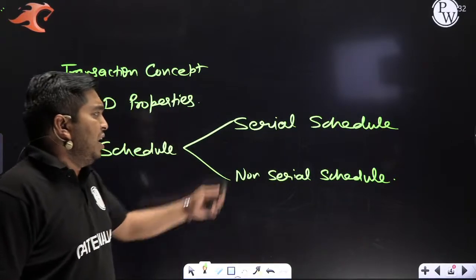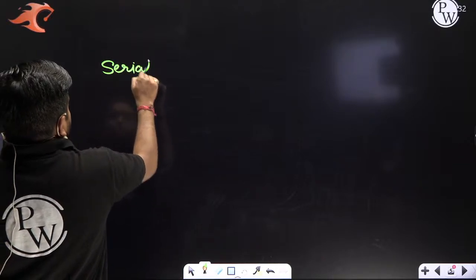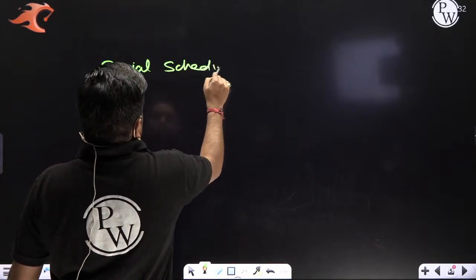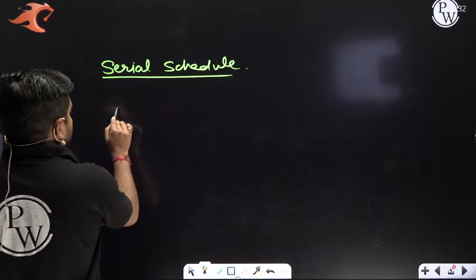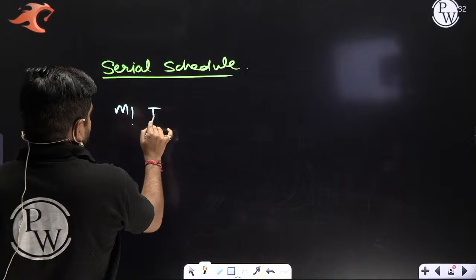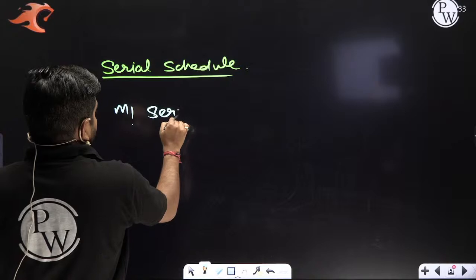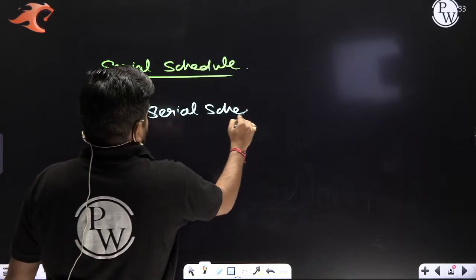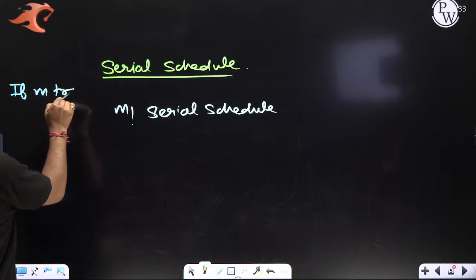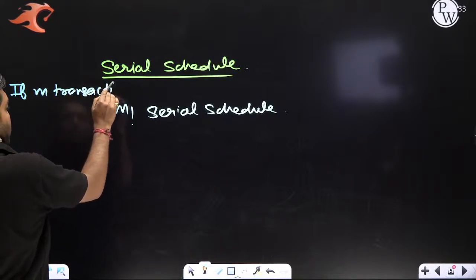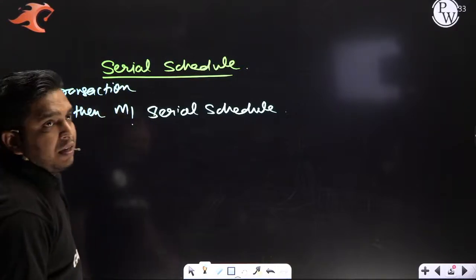And we discussed how many serial schedules there are. If there are m transactions, then how many serial schedules are there? Factorial m. If there are m transactions, then factorial m serial schedules are there. Okay.